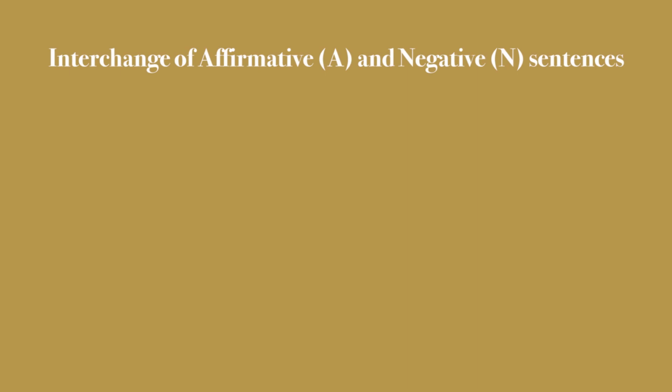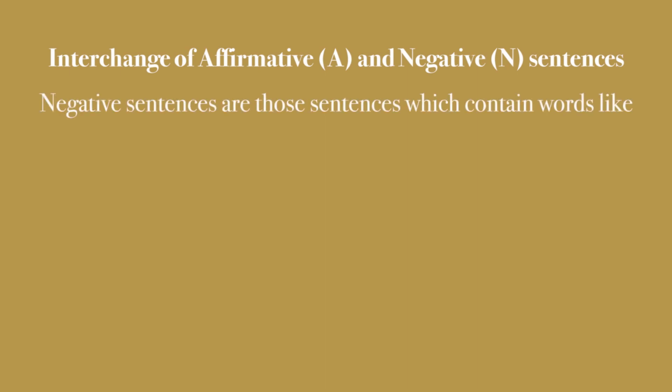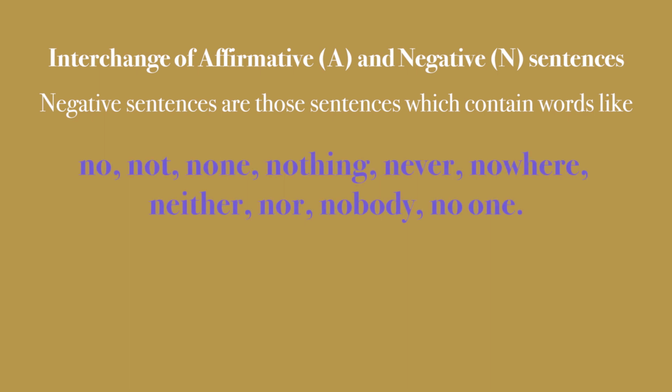Please see. Interchange of affirmative and negative sentences. Negative sentences are those sentences which contain words like no, not, none, nothing, never, nowhere, neither, nor, nobody, no one, etc. All these words are in bold type. Please see them.